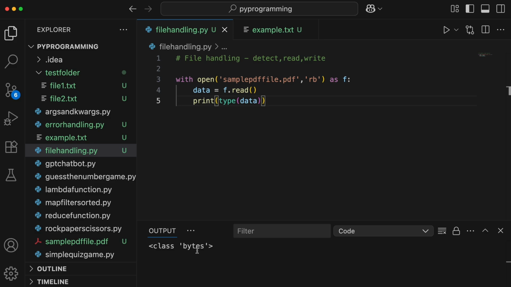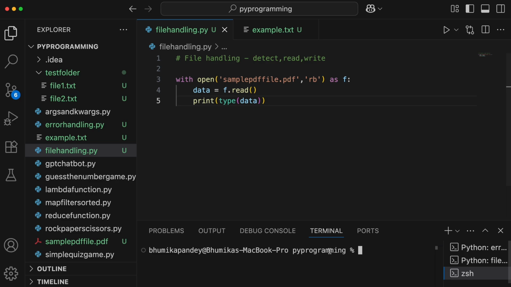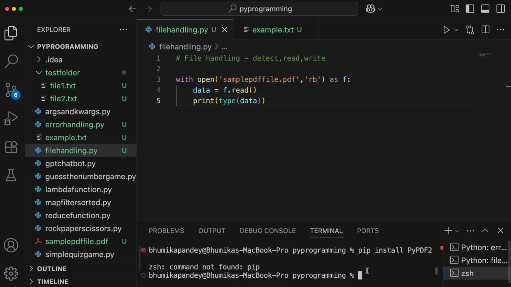But let's say for any reason you want to read, or parse, a PDF file in Python and extract its content, then you can use PyPDF2. For that, you would have to install PyPDF2. So let me go ahead and install this. With pip install PyPDF2, we can parse the PDF file. I think it should be pip3.